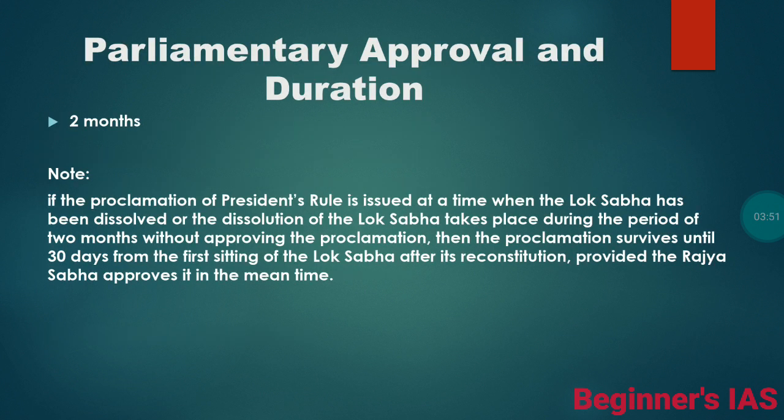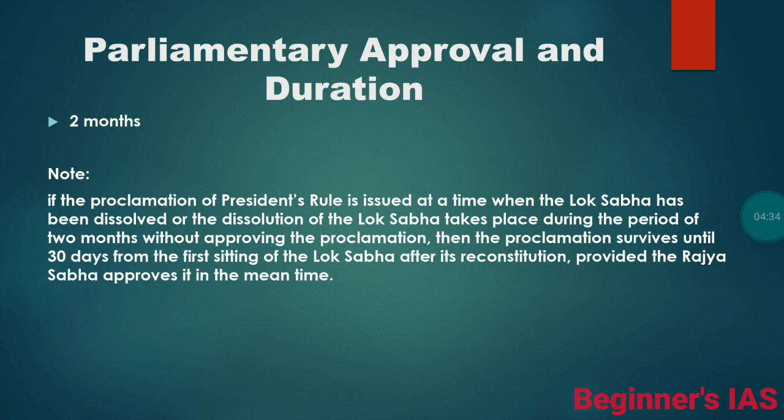Let us move on to the approval and duration. This President's rule has to be approved by the Parliament. It has to be approved within two months, if both Lok Sabha and Rajya Sabha are in session. One has to note that if the proclamation of President's rule is issued at a time when the Lok Sabha has been dissolved, or the dissolution of the Lok Sabha takes place during the period of two months without approving the proclamation, then also this President's rule can be imposed.